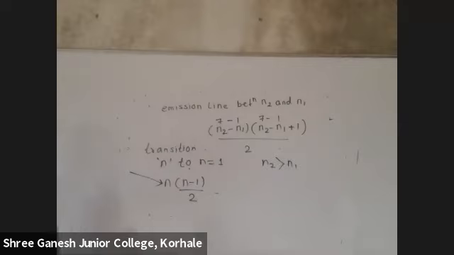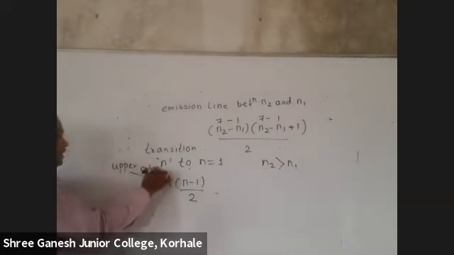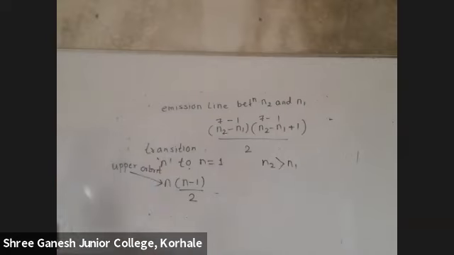Now last question, try to solve it. It was 7, no? And 7 to 1 was there. So can we use this formula? Yes. This n means what? Upper orbit. 7 minus 1, 6 7s are 42, divided by 2, 21. So this is more of a shortcut. But when to use this? When it is reaching from 7 to 1, or 6 to 1, 5 to 1. If it is 5 to 2, don't use this. Use the other one.